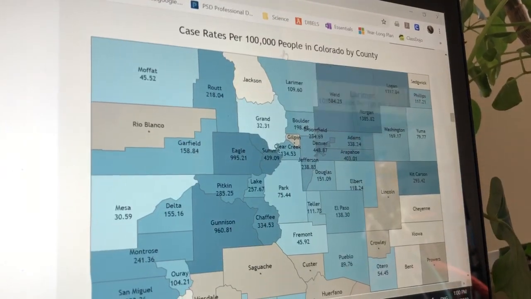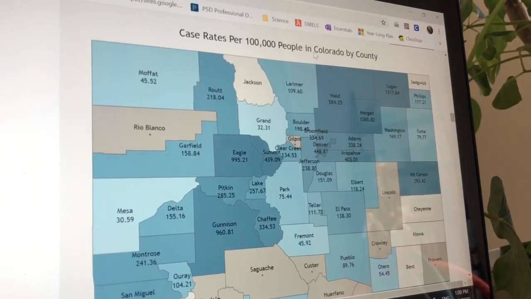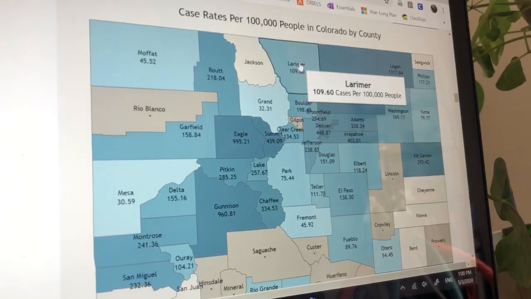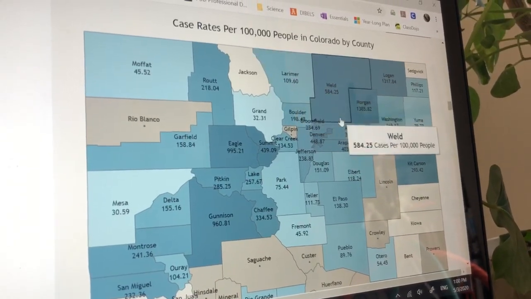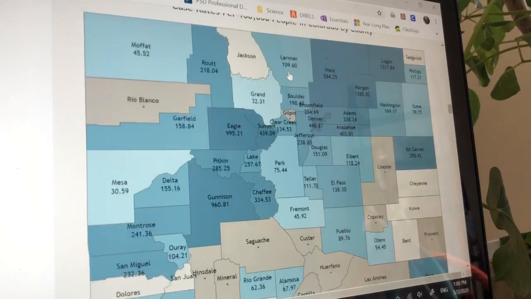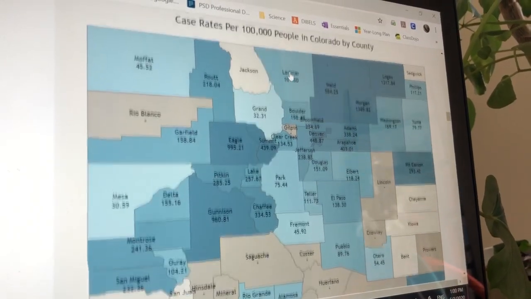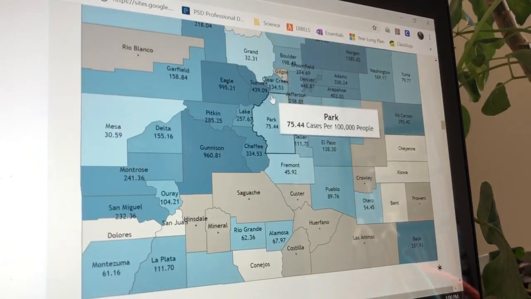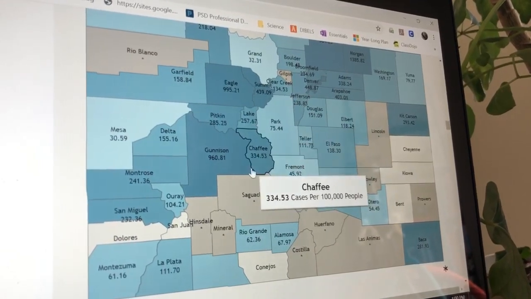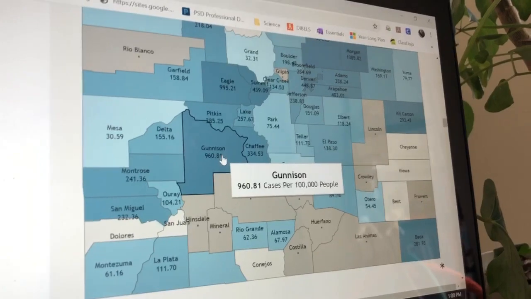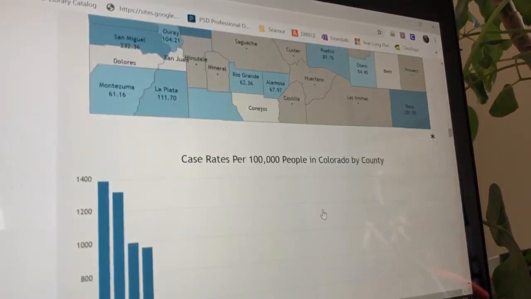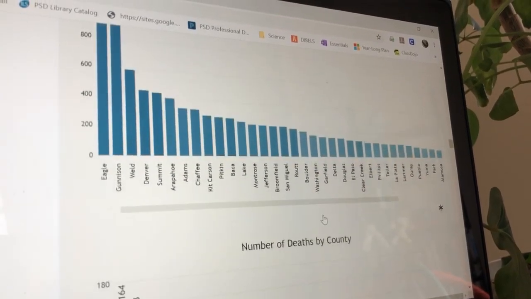There's a map. Case rates. So for every 100,000 people, it says how many people were infected. So here in Larimer County in northern Colorado, it means 110 people for every 100,000 people. Look at that. The darker the blue, the more infected. It looks like the gray ones haven't been reported at all.